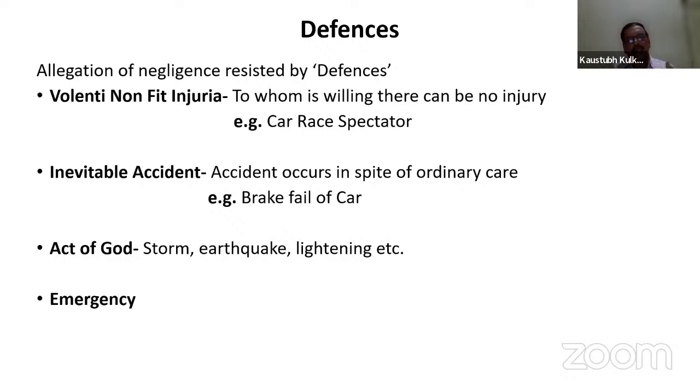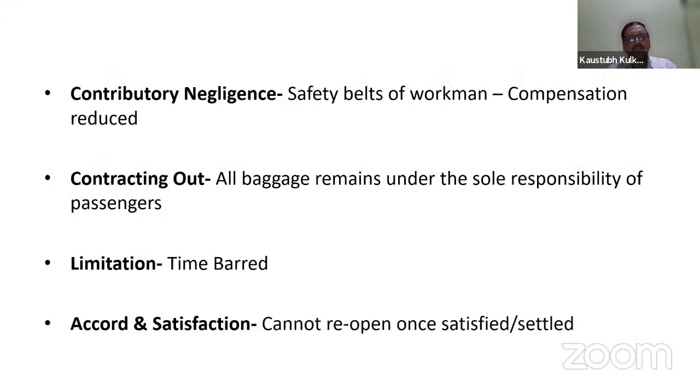But this liability will come down, because of the situation of emergency, the situation of crisis where there was fire, and to save one's life the insured person or maybe the employees were running away, but still the injury occurred to the person who is the visitor, or who may be a third party. So those third parties, when they are suffering from injuries, will sue our insured, but the insured will take the defense that the situation was of crisis, of emergency, due to which these injuries have happened. So this emergency is also a defense.